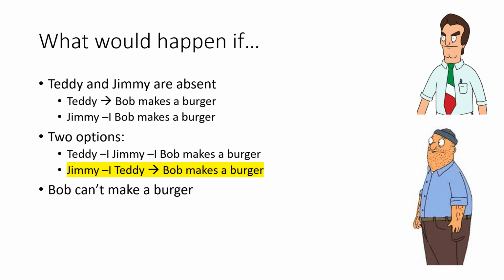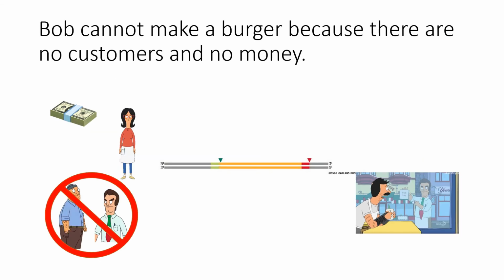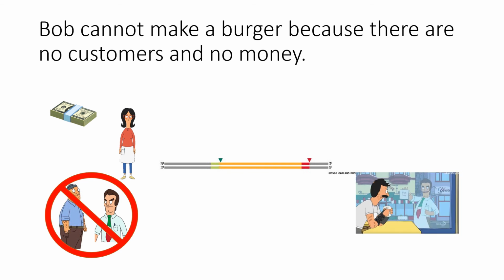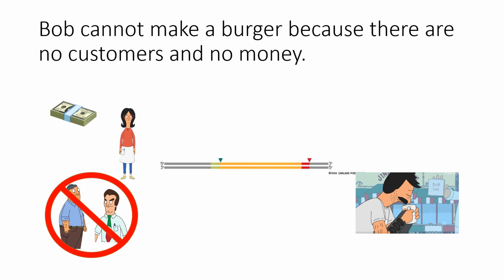And if Teddy and Jimmy are absent, Bob can't make a burger, and that's because Teddy's not there to help with the transcription, so nothing is able to be transcribed.